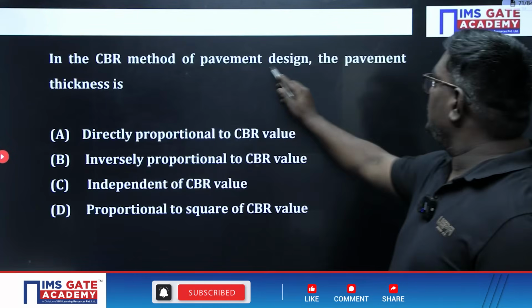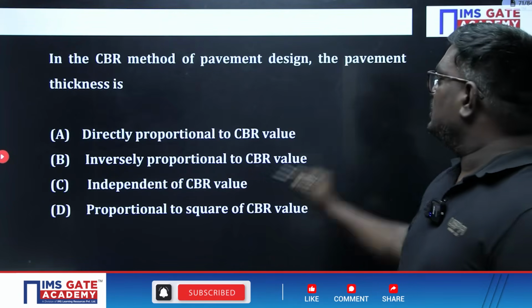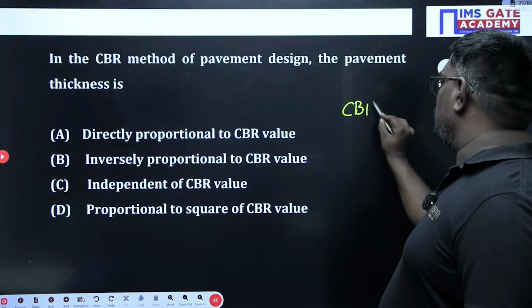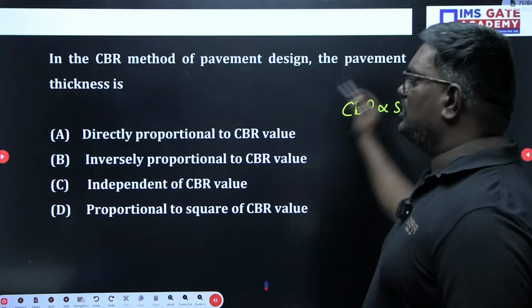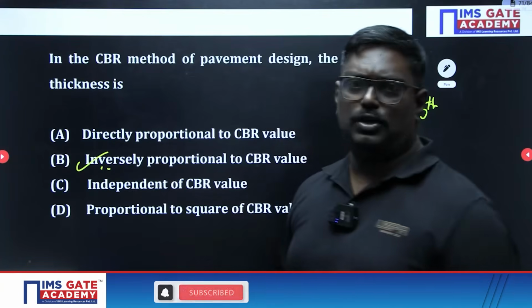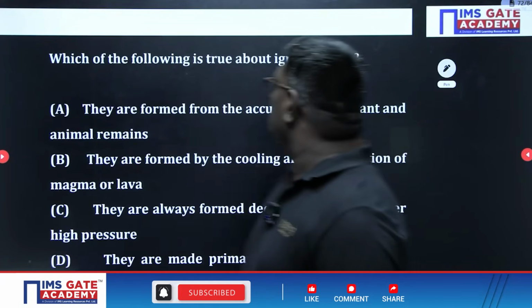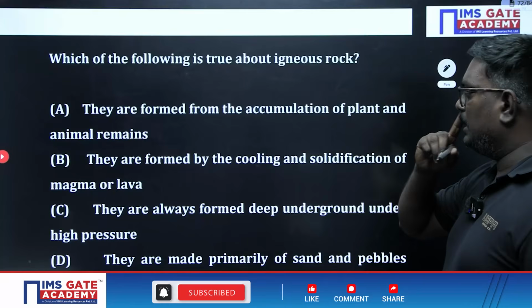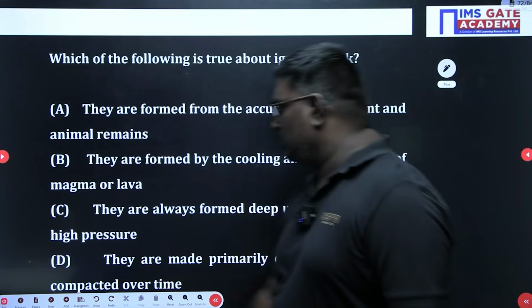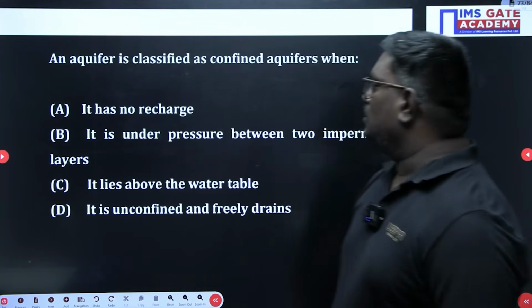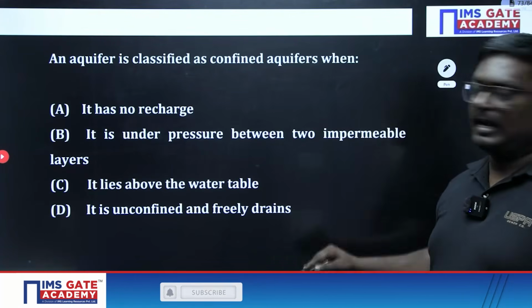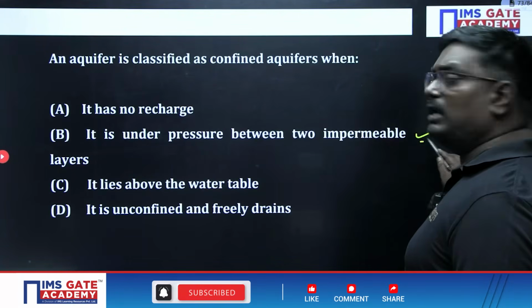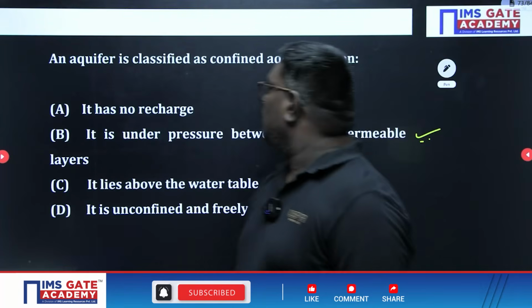In the CBR method, the pavement thickness, sir: CBR is directly proportional to strength. More the CBR, more the strength. But here he is asking about thickness. So it is inversely proportional to the CBR value. Which of the following is true about igneous rocks? This also we will discuss later, sir. An aquifer is classified as a confined aquifer when it is between two impermeable layers. Okay.